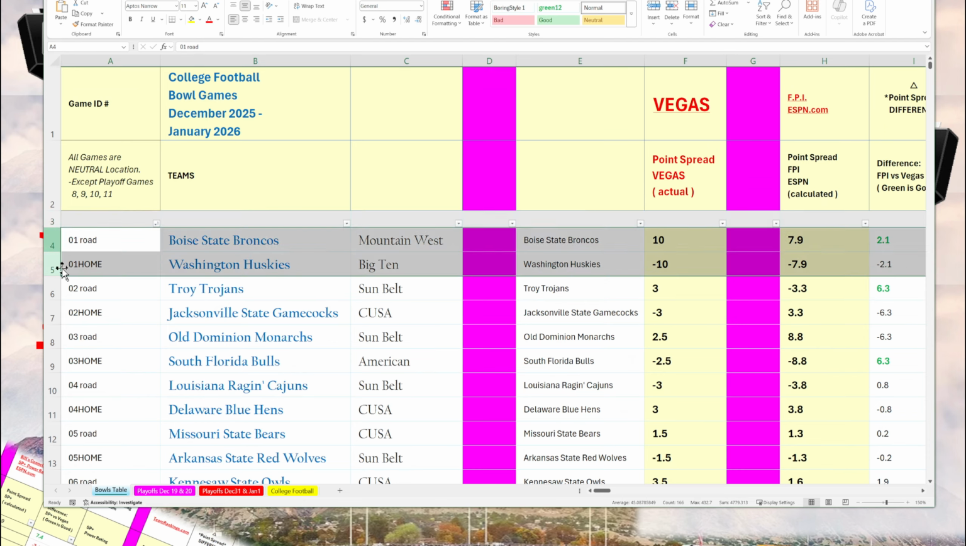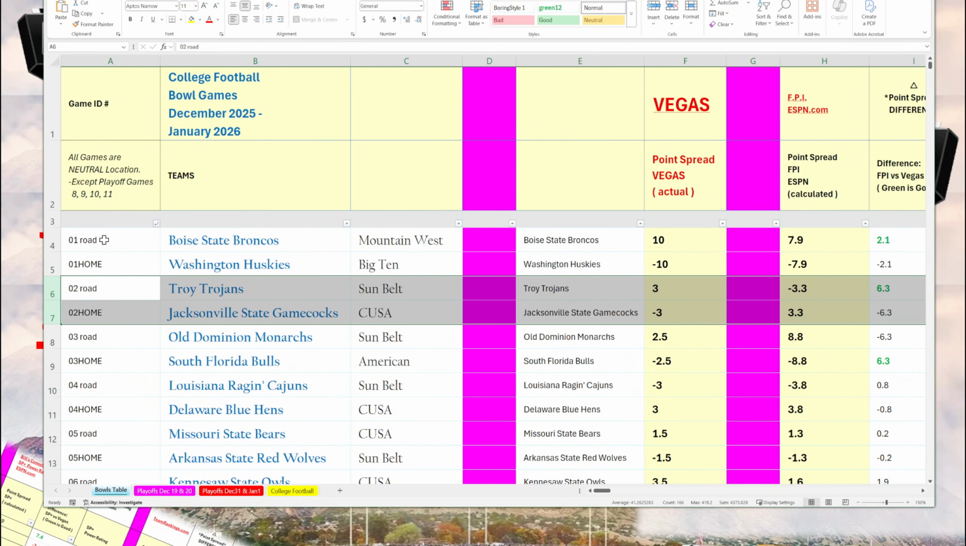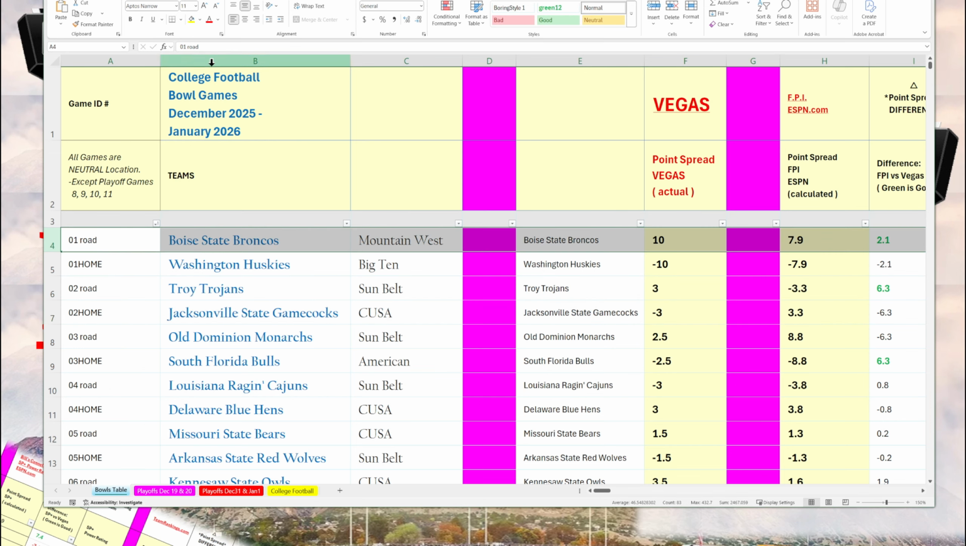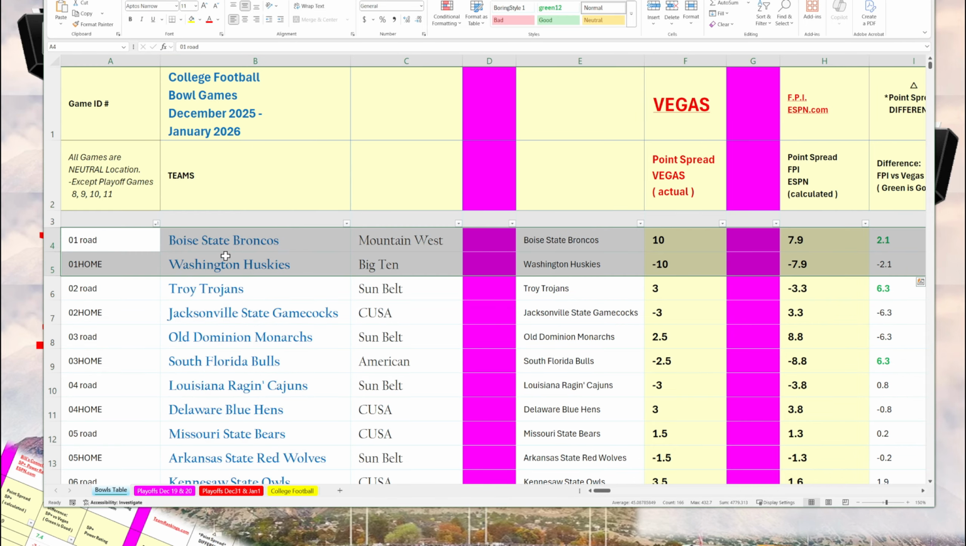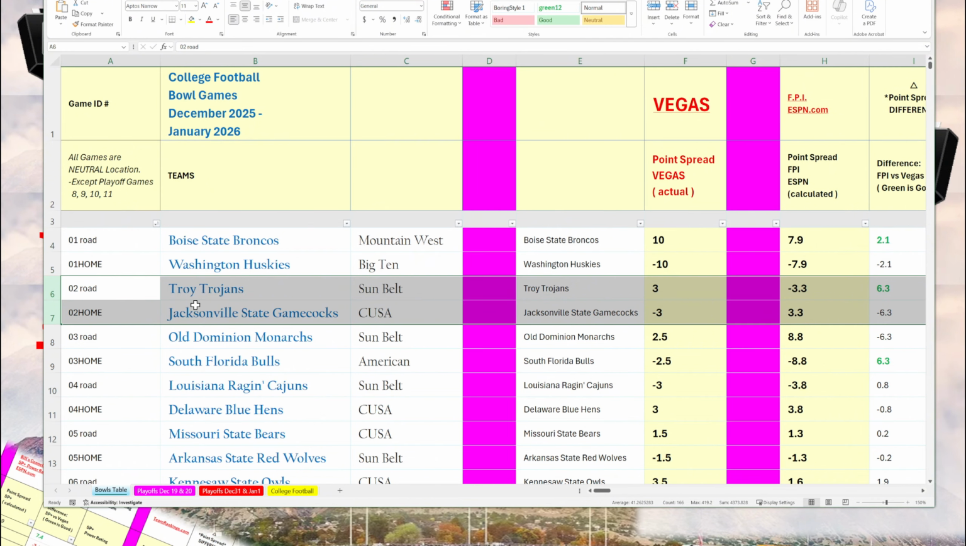So you have game 1 here, game 2 here. Even though it says road and home, all these games are neutral site games except for games 8, 9, 10, 11, which are the first round of the playoffs. The second column has the names of the teams. Game 1 is Boise State versus Washington. Game 2 has Troy versus Jacksonville.